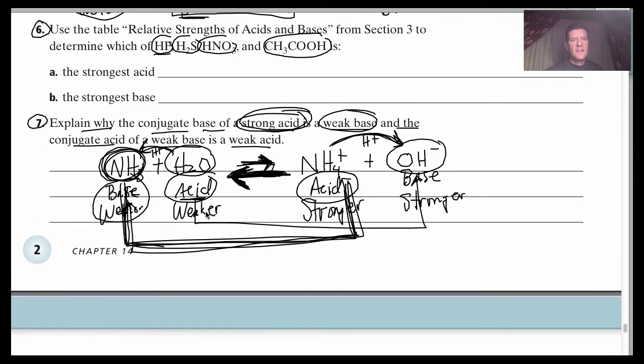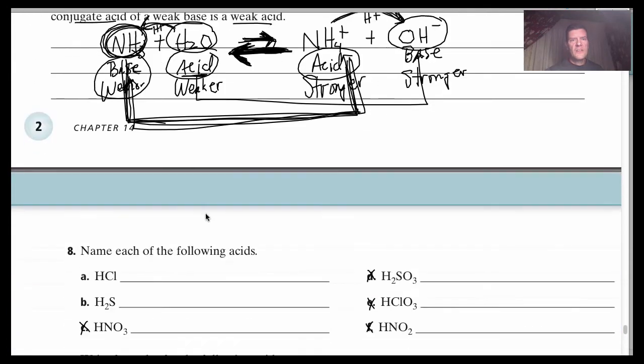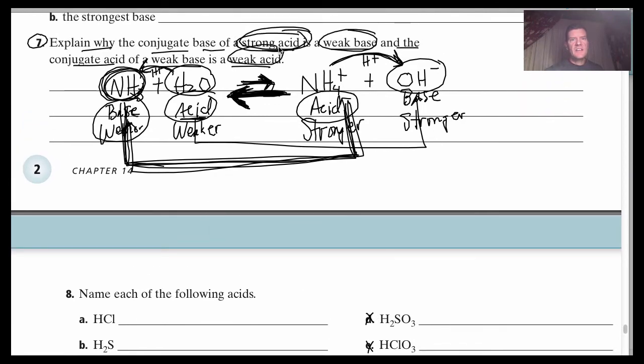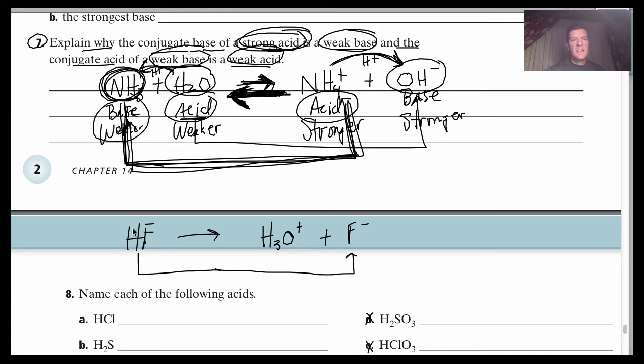Let's take a weak acid for an example, and look at a weak acid and a weak base. A weak acid would be like HF. When you put that into water, it's going to make the hydronium and the fluoride. Well, this HF is weak, so it's going to be paired with a weak base. This HF is going to donate its H plus to what? The water. It donates its H plus to the water.